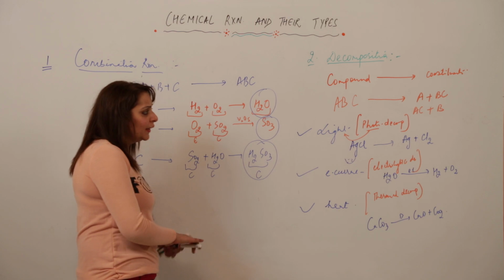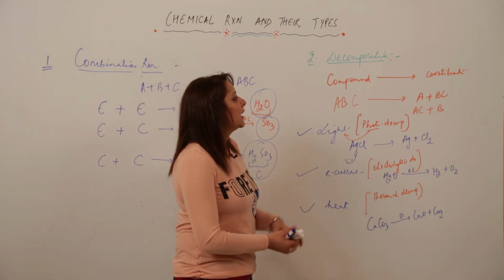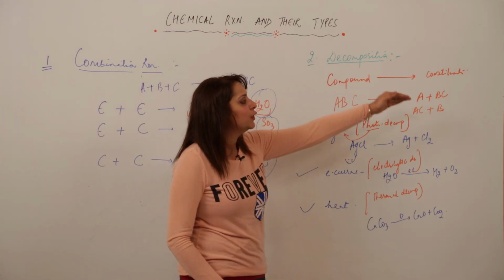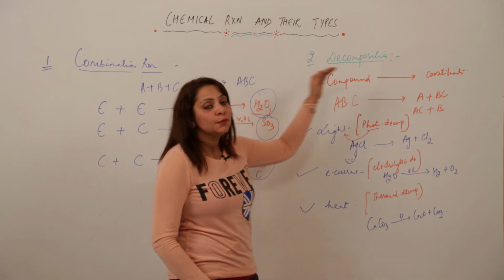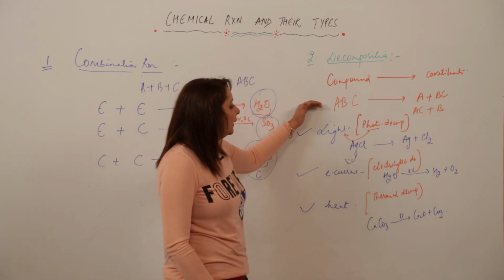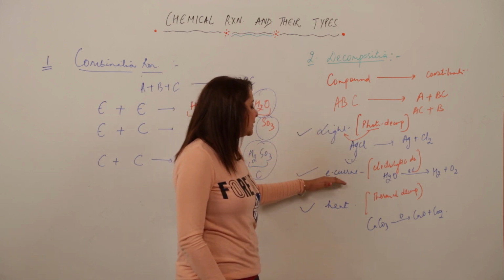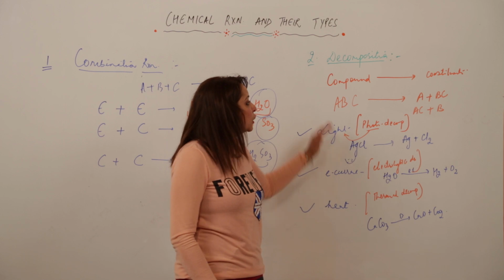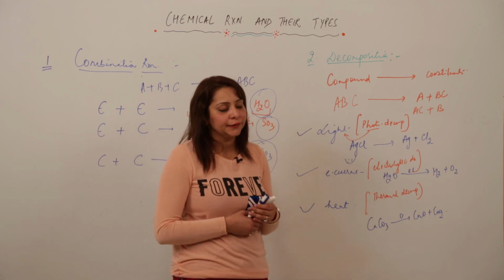See. So again, coming to the decomposition, that means a compound gets broken into its constituents, minimum 1 reactant, and 2 or more products. How is it getting decomposed? In presence of light, by passing current, or by the supply of heat. So this is how the decomposition reaction occurs.